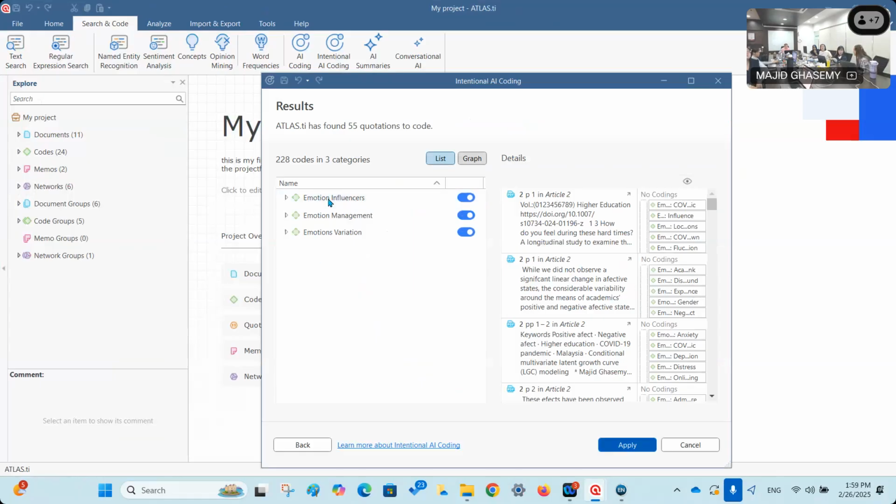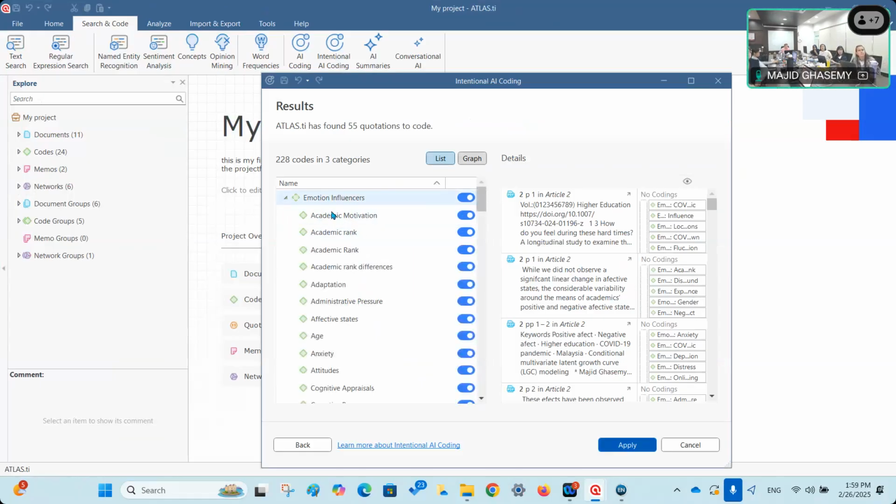All right, so these are the 3 code categories, and you can also see a lot of codes under them.